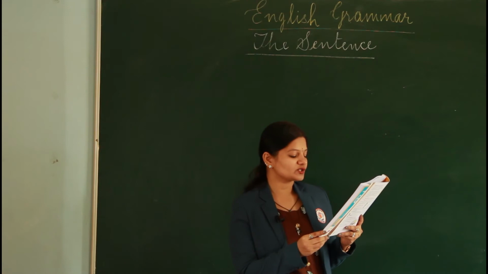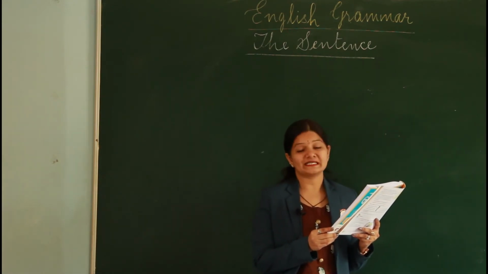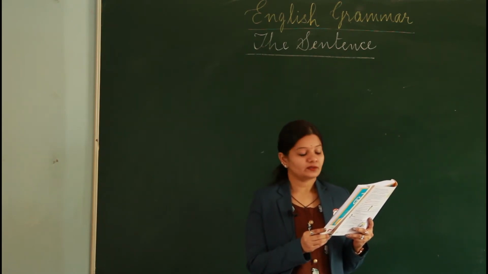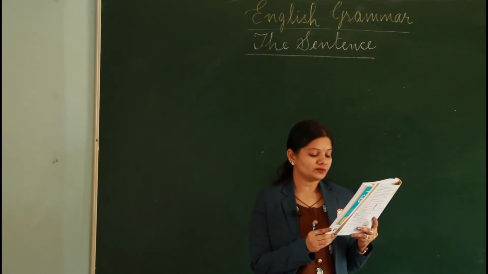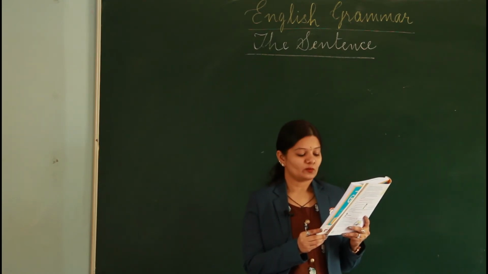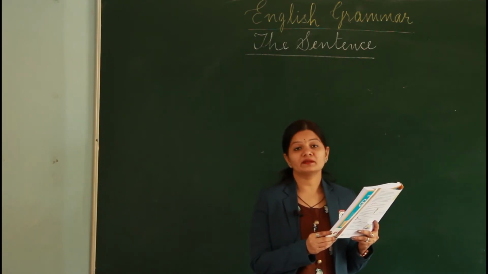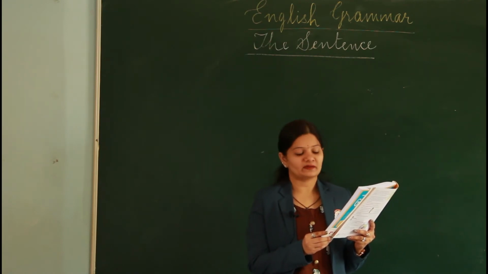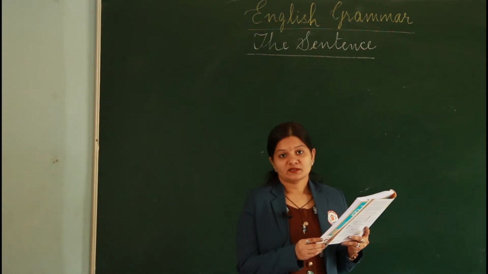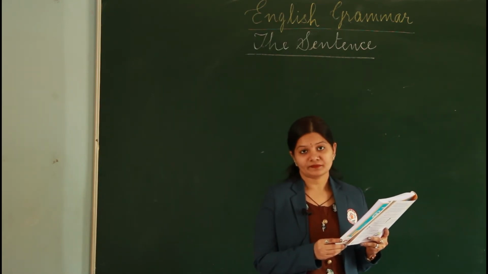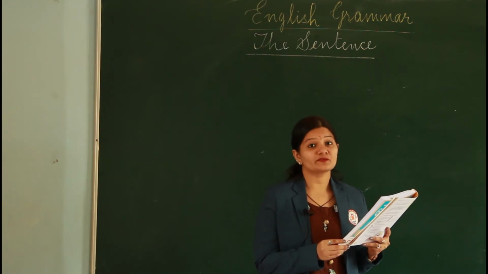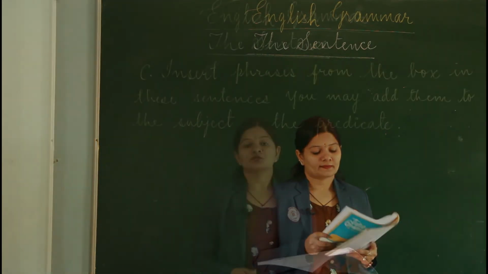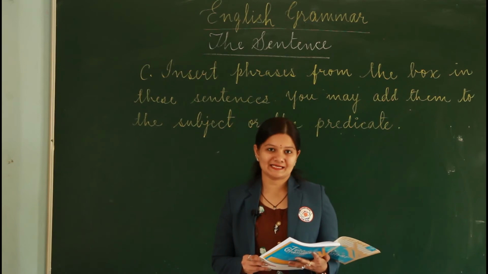Drinking water was not available anywhere in the vicinity. So here, drinking water is the subject. Was not available anywhere in the vicinity is the predicate. So students, go through the rest of the sentences, read them once and then read the second time to identify the subject. So students, let's move on to the next exercise.